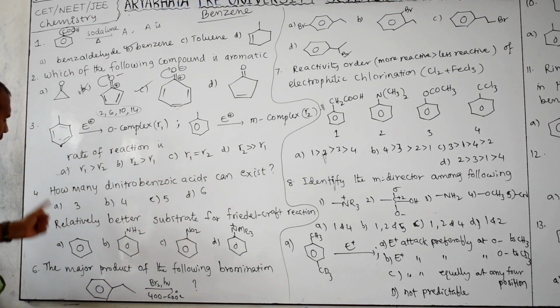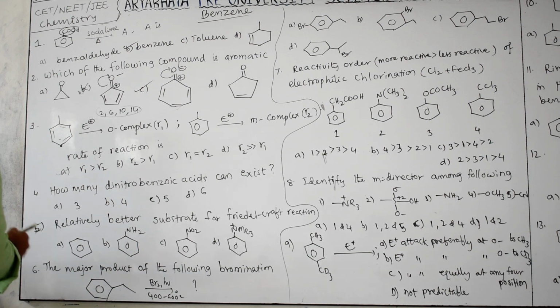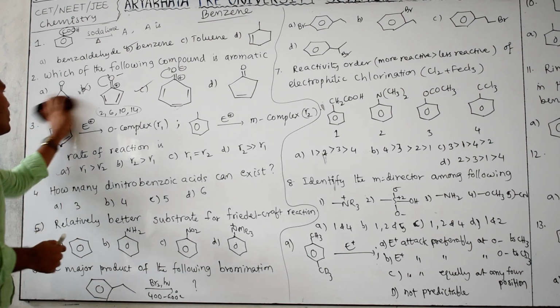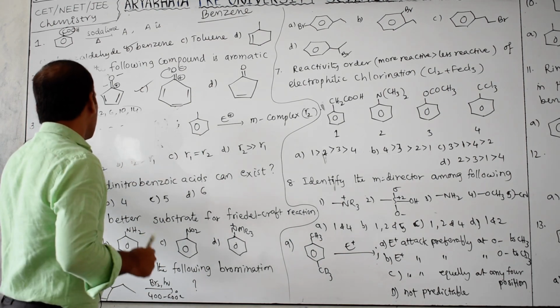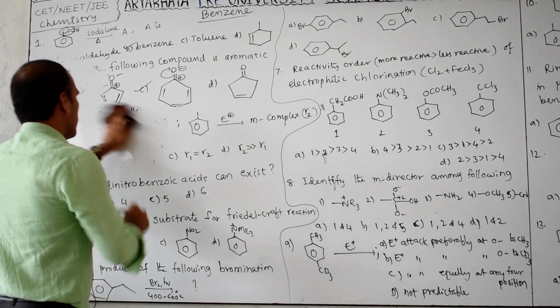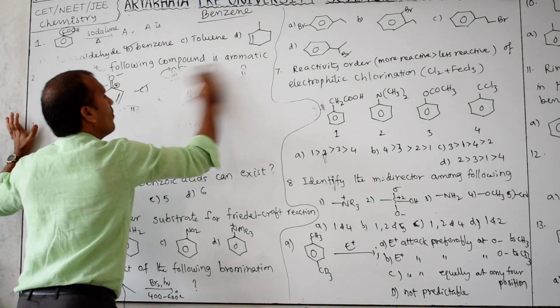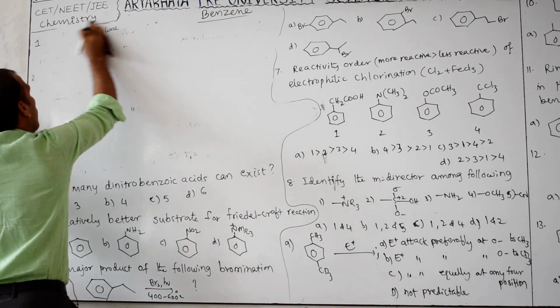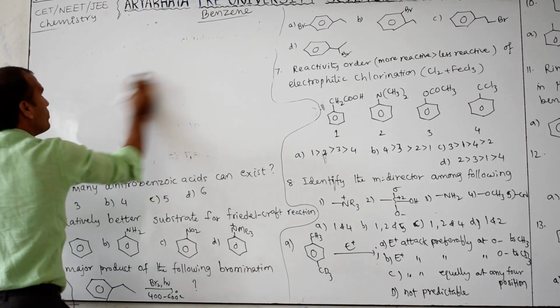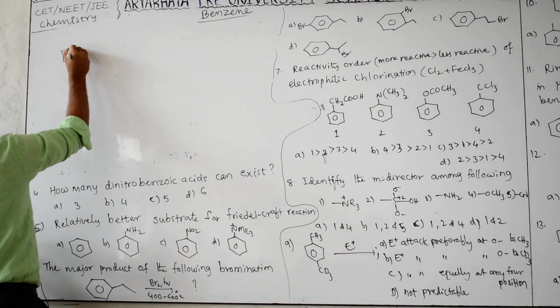Okay. How many dinitrobenzoic acids can exist? Try in your rough notebook now. How many dinitrobenzoic acids are possible? First, note down the benzoic acid.